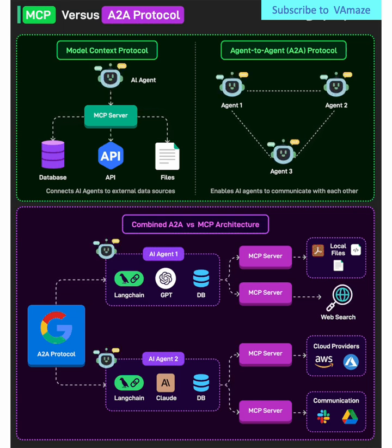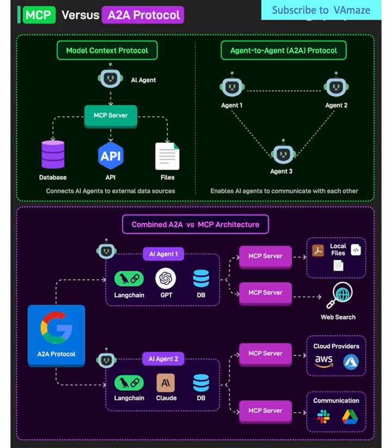Key characteristics of the MCP. The beauty of this architecture lies in its simplicity and control. The MCP server serves as a universal translator and gatekeeper, standardizing how the AI agent accesses different data sources. Whether the agent needs to query a database, call an external API, or process a file, it goes through the same standardized MCP interface.